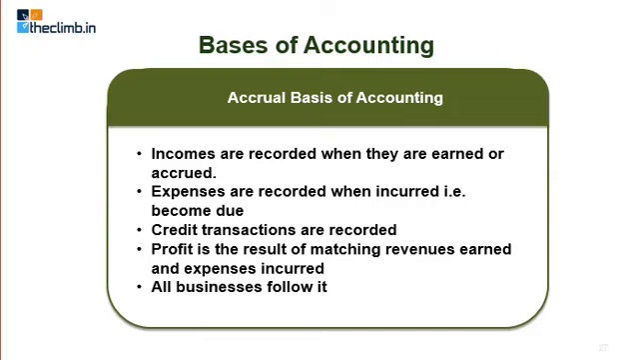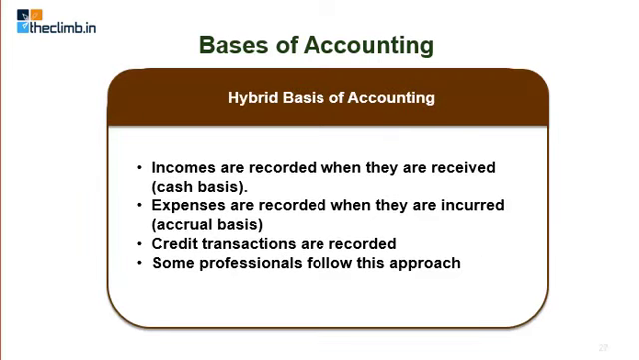Now there is one more approach which is a mix of the two, and that is the hybrid basis of accounting. According to this approach, incomes are treated on cash basis and expenses are treated on accrual basis. So when you receive the amount, you consider it as income. But even though you have not paid for it, if you have taken the benefit, you still consider it as an expense. So for income they use cash basis, and for expenses they use accrual basis. So for expenses, they record the credit transactions also. Some professionals may still follow this approach.